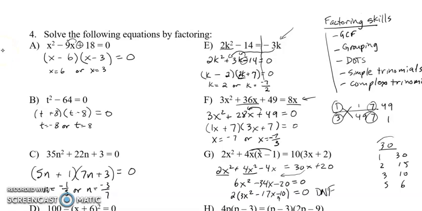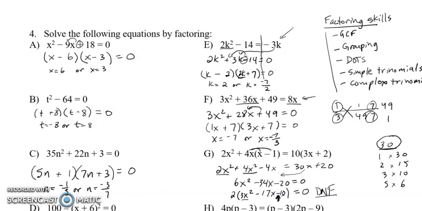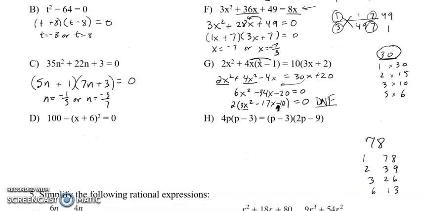So after taking a look at the magic number 30, which is the product of 3 and 10, and all of the factors of 30, I see that there is no pair of factors that's going to subtract to give me a 17. So at this point, I've got to say it does not factor. Don't worry, that won't happen on the test. Everything will factor, so hopefully you'll see what the issues are.